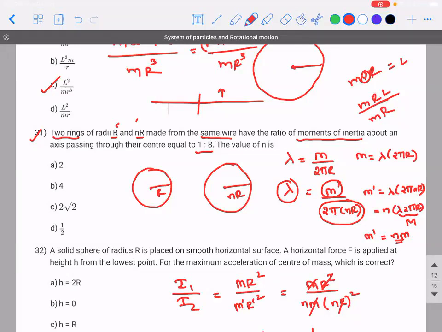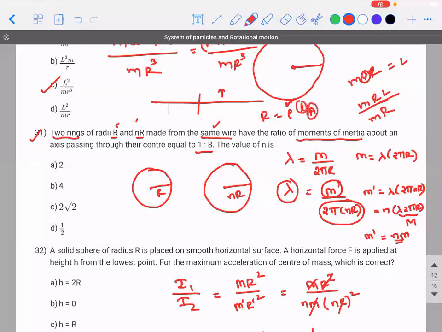I repeat it again. Listen, you would have learned this in current electricity, that when there are two wires which are made from the same material, they're indirectly telling you that the resistivity is same for both the materials. You know this formula, right? R is equal to rho L divided by A. Last year you would have applied it. By them saying two wires are made from the same material, they are indirectly saying that the resistivity is same.